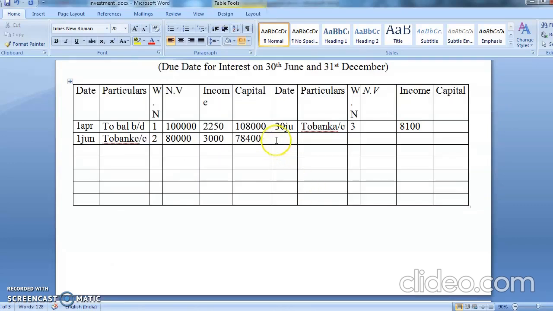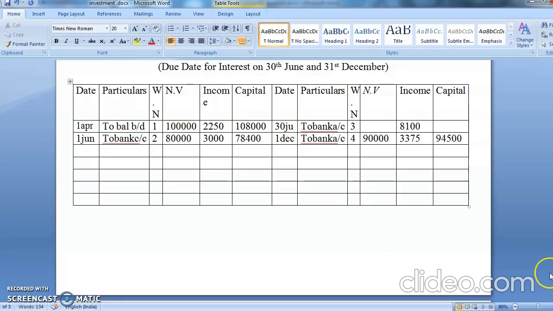Now you have sold it. You have sold it on when? It is on 1st December. Yes. So on 1st December you are selling. So it is to bank account, working note number 4. Yes, what is the bank account? You are selling the product of how much? 90,000. And then you are having 3,375 as your interest and 94,500 as the sale price.